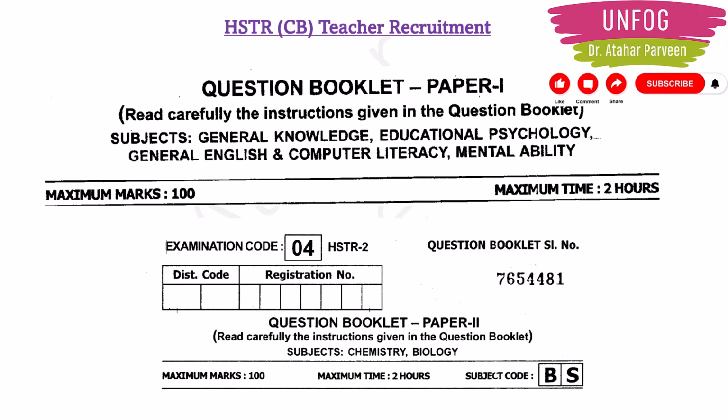Means for CB aspirants, the second paper will be for chemistry and biology. If the PM aspirant is there, then the subject will be physics and mathematics in paper 2. So for CB aspirants, it is chemistry and biology, and paper 2 is also for 100 marks and the time given will be 2 hours.